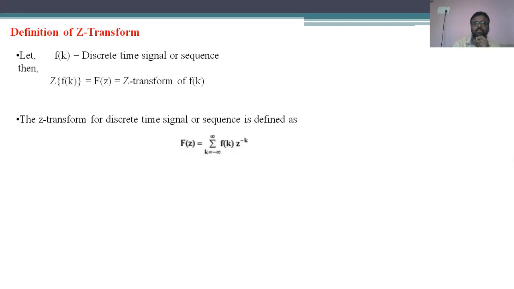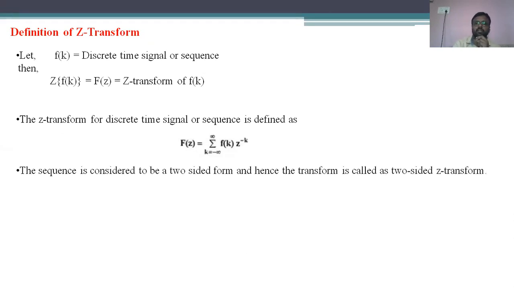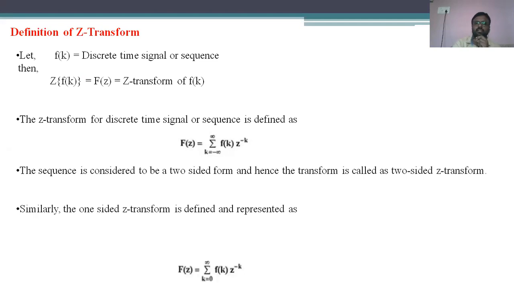After that, we have seen the definition of the Z transform. This definition is based on the single-sided, that means one-sided Z transform, and the two-sided Z transform. One-sided Z transform starts from k equal to 0 to infinity, and two-sided Z transform starts from minus infinity to infinity, where f of k is the discrete function which is multiplied with z power minus k.